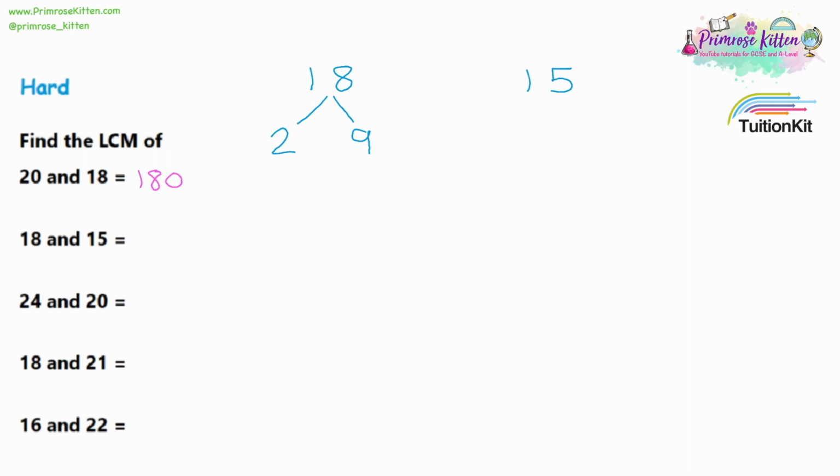Then repeat the process for the two new numbers we made. 2 is a prime number, so that part of the tree is finished, and 9 would be 3 times 3. Both of those are prime numbers, so that part of the tree is finished as well. Moving on to 15, two numbers which multiply together to make 15 would have to be 3 times 5, and both of those are prime numbers.